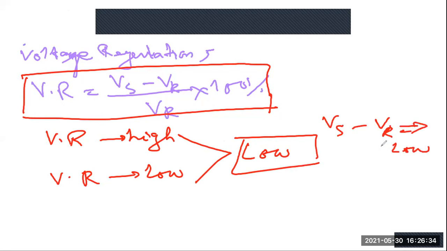Otherwise, if this is high, what will happen? The voltage drop will be high, so the receiving end voltage will be very less. That is not desired actually. So in short, the voltage regulation of a transmission line has to be very low. Then only we will say it is a very good performance parameter.